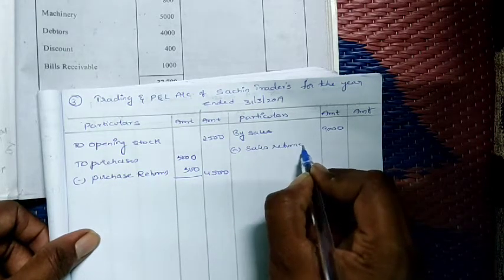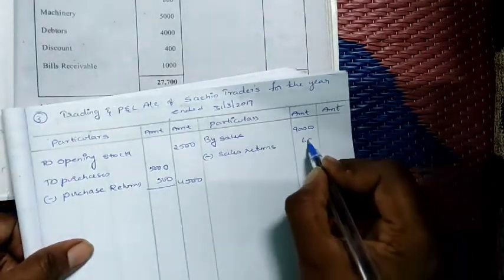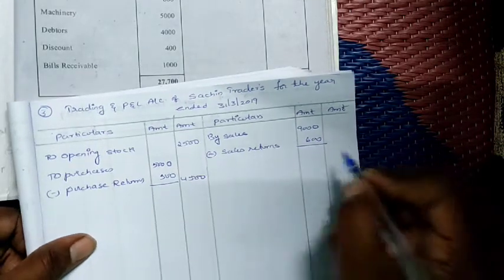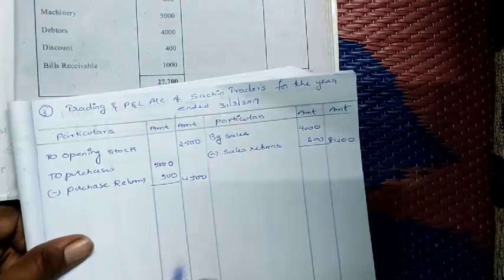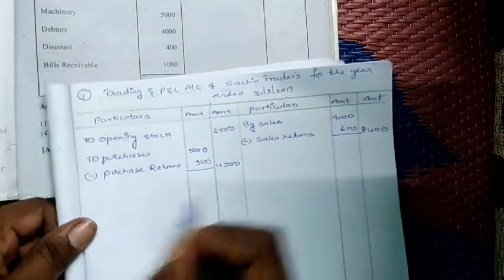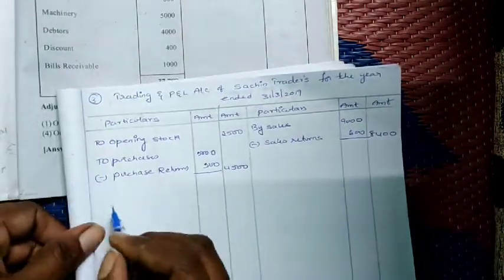Sales returns are there in the question, so we deduct the sales returns. Sales returns is how much? 600. So 9,000 minus 600, how much will it be? 8,400. Next, what do we have to take once you see the question?